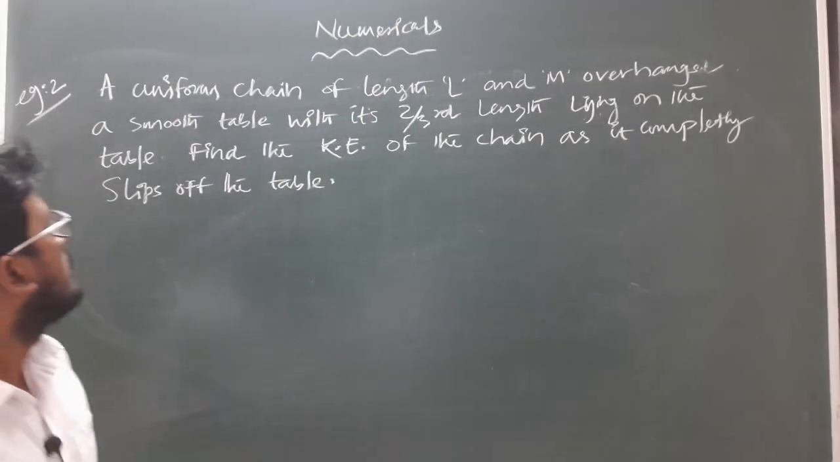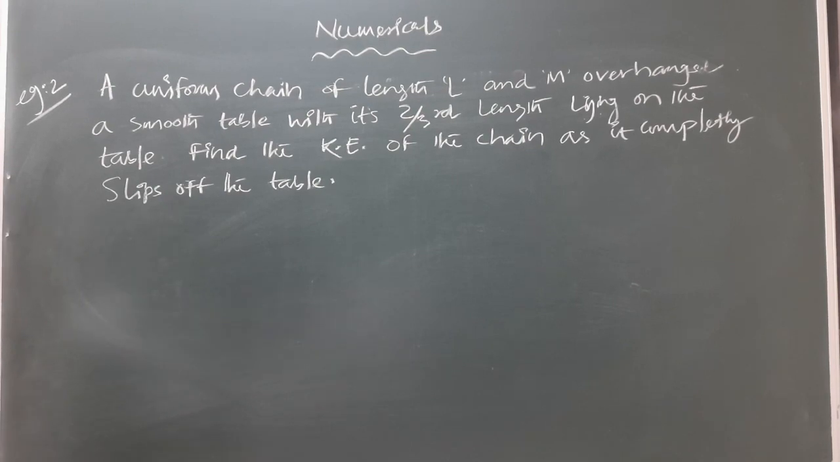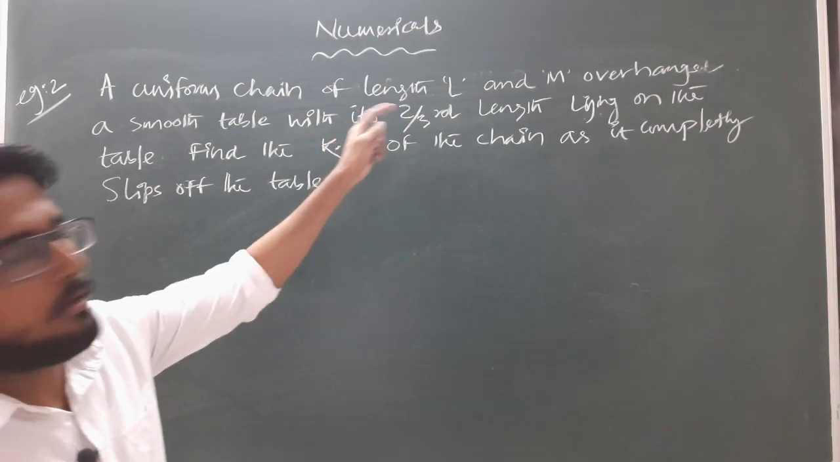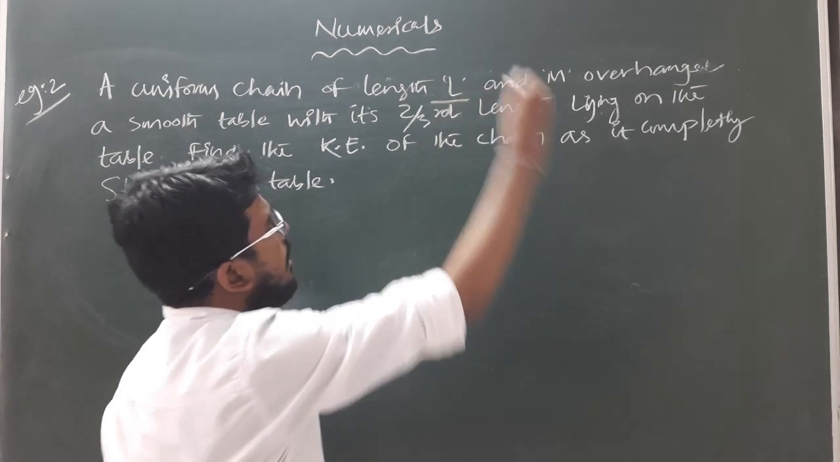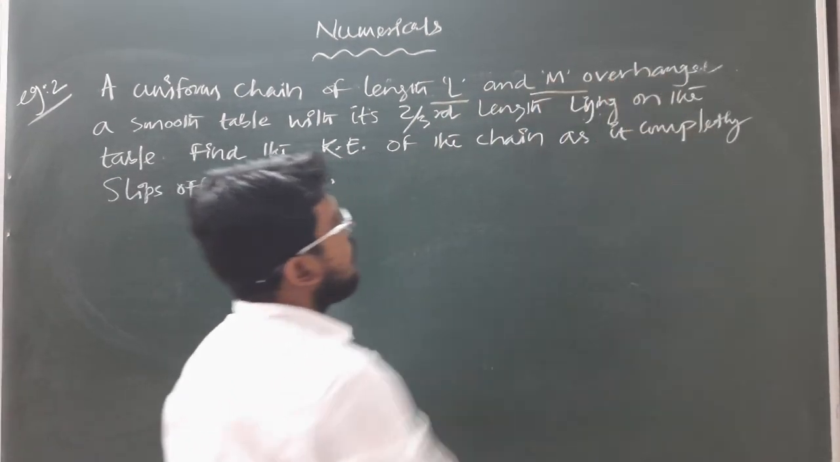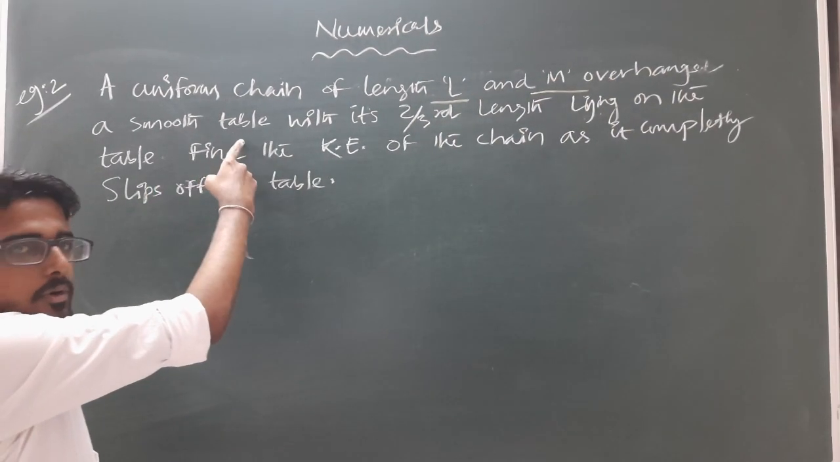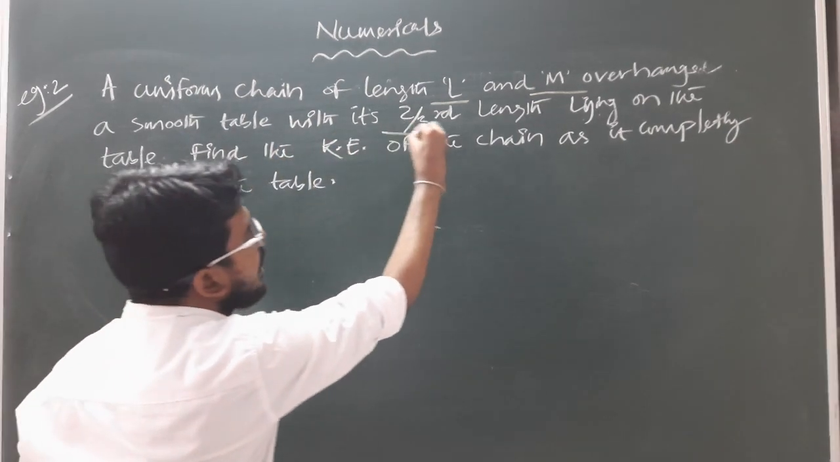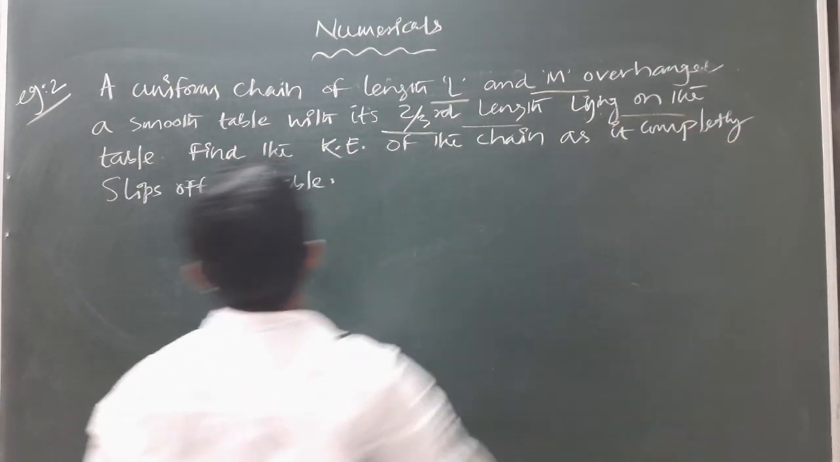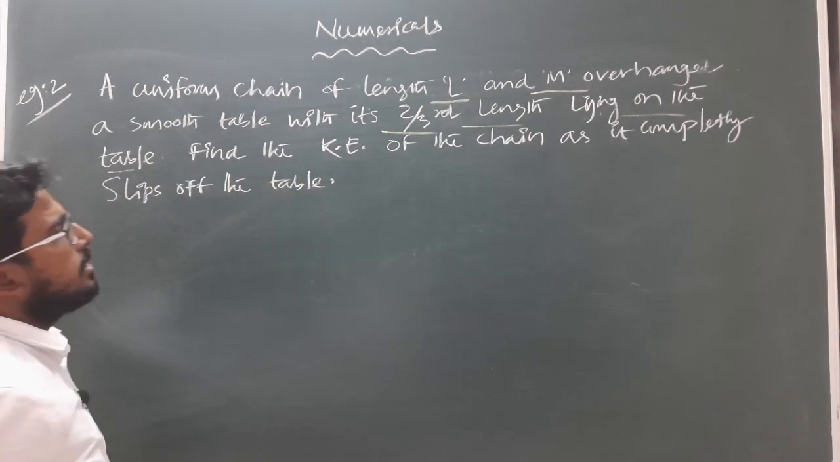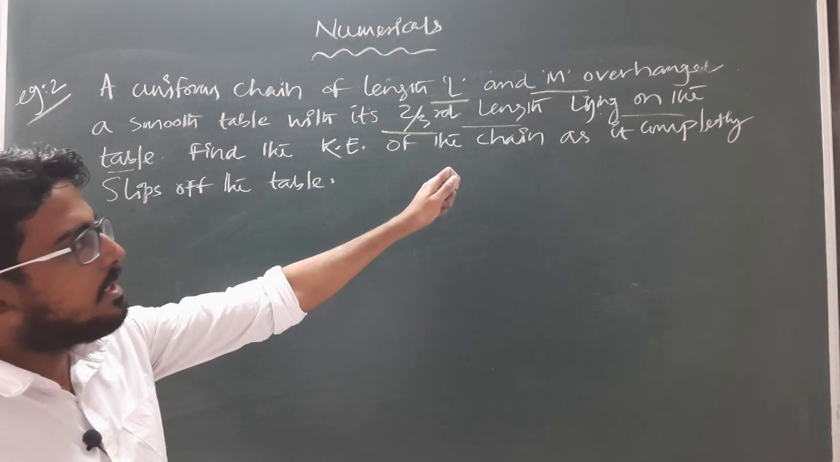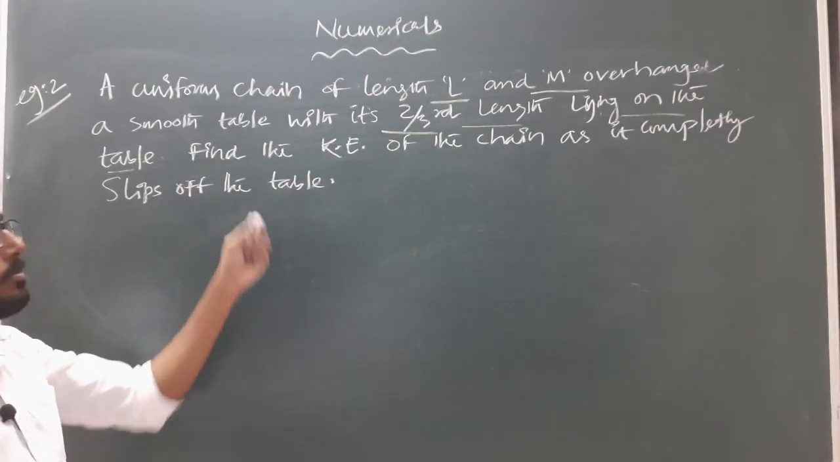Okay students, so the next question is like this: a uniform chain of length L and mass m overhangs a smooth table with its 2/3 length lying on the table. Find the kinetic energy of the chain as it completely slips off the table.